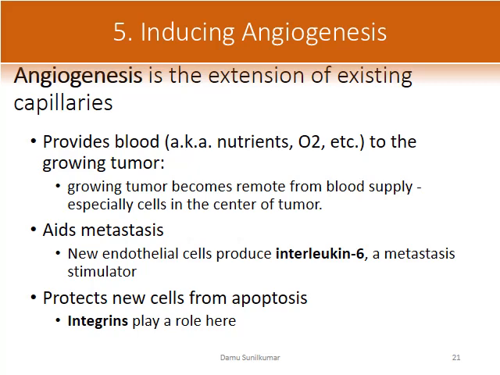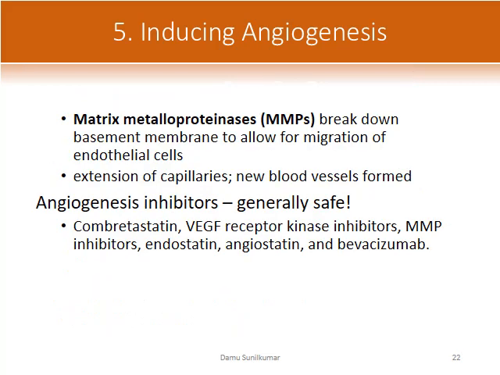It also helps in the production of interleukin 6, a metastatic stimulator, and also protects new cells from apoptosis, where the integrin signaling has a huge role to play. Now, matrix metalloprotease, a topic that we will be discussing when we learn about the extracellular matrix in detail, helps in the breakdown of a basement membrane, which allows the migration of endothelial cells.